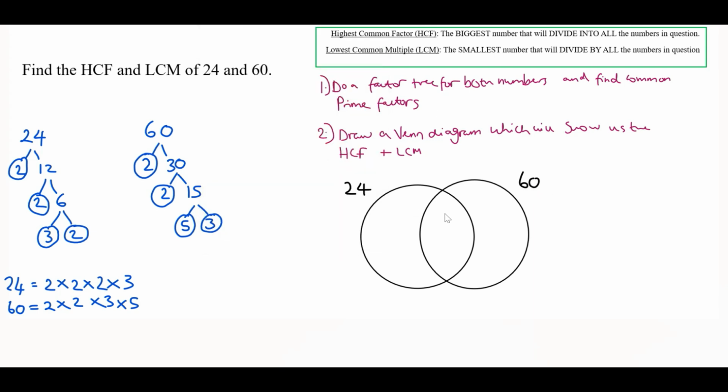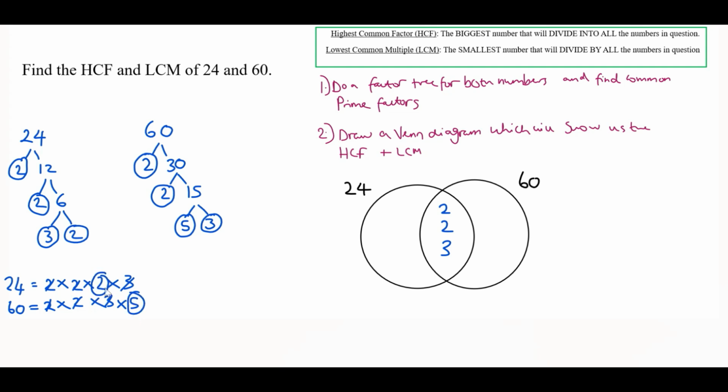In the middle here, we are going to add in the prime factors which appear for both 24 and 60. So we can see here 2 appears for both. 2 appears again for both. 3 appears for both. And that's everything.